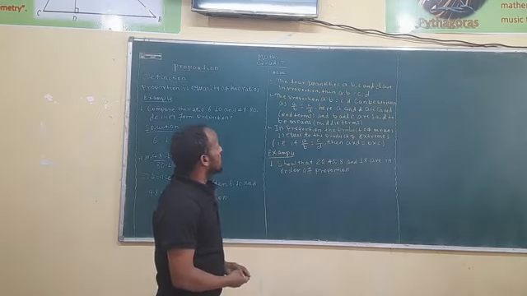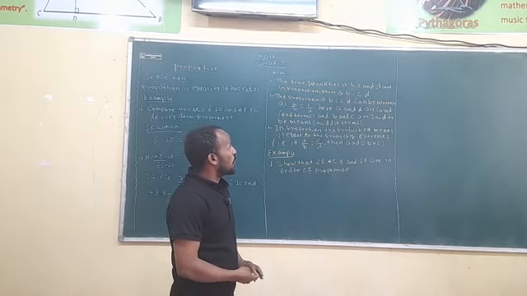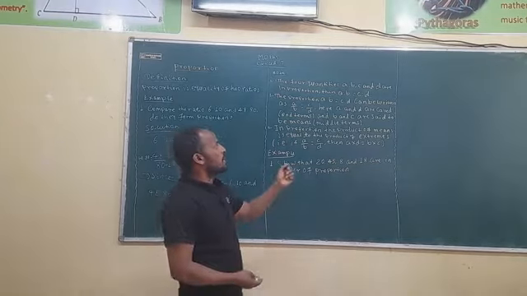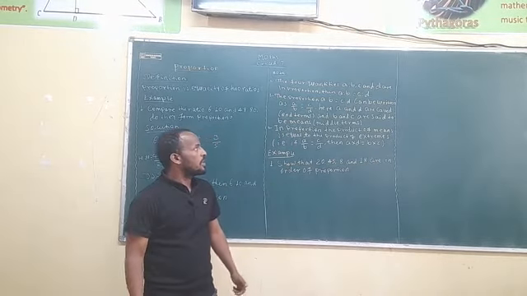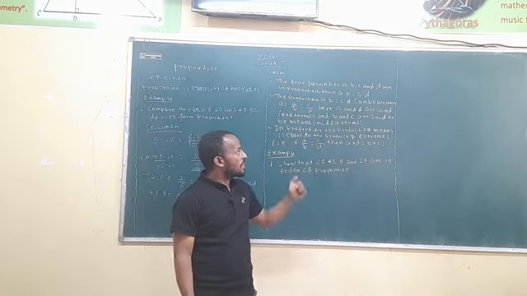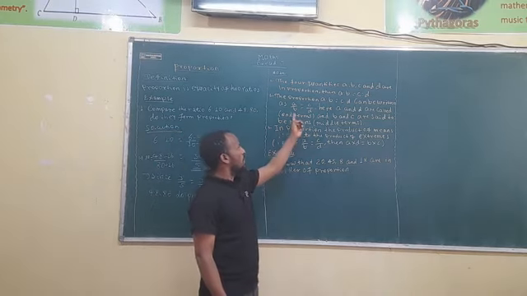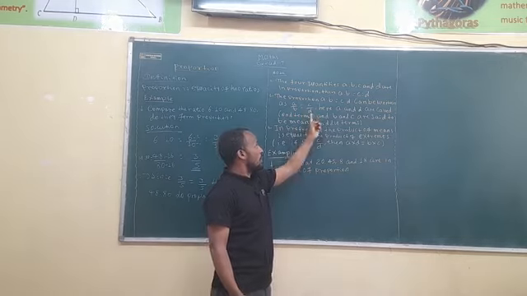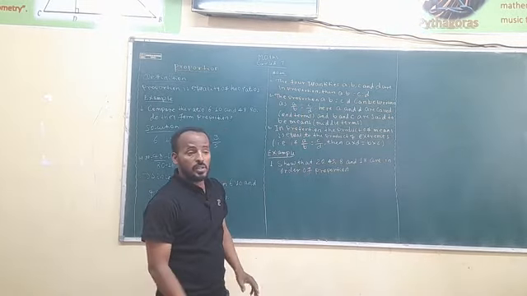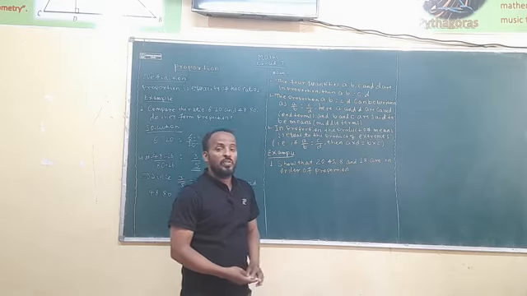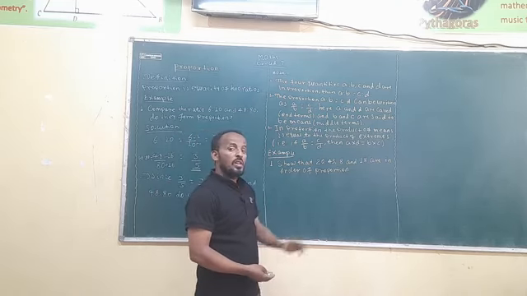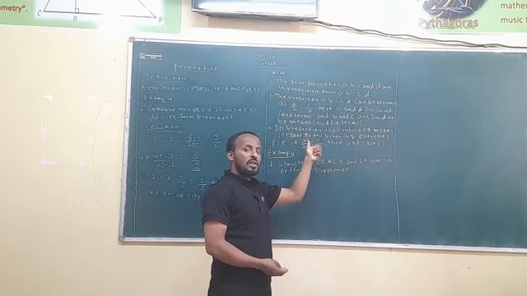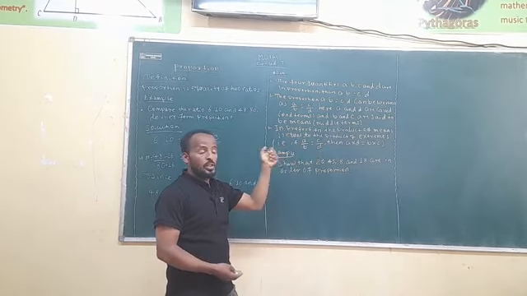Then the second principle says the proportion A ratio B is equal to C ratio D can be written as A over B equals C over D, because proportion means finding the quotient, the first as a numerator and the second as a denominator.